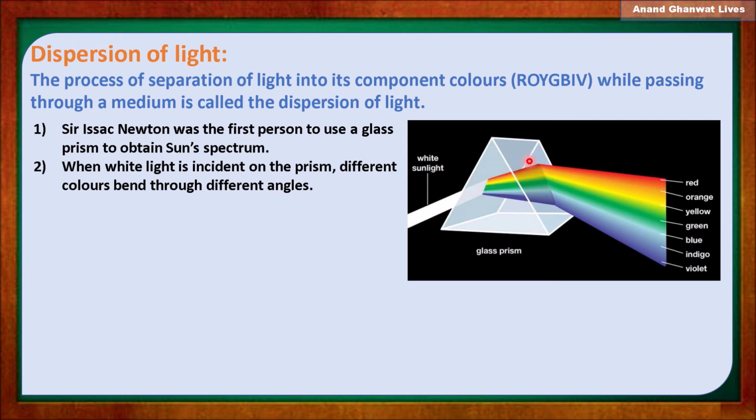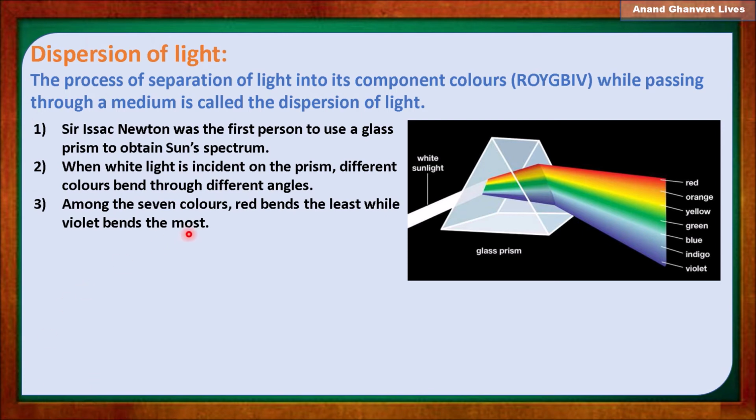Red bends less and violet bends more. Violet bends more towards the normal and red bends less. Among the 7 colors, red bends least and violet bends most.